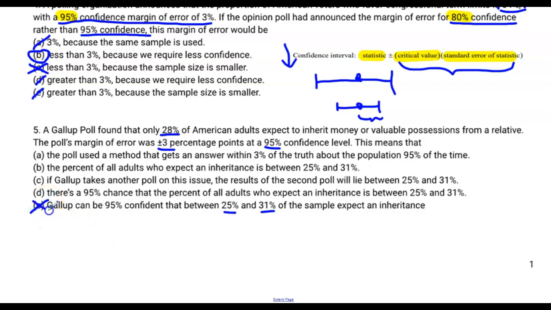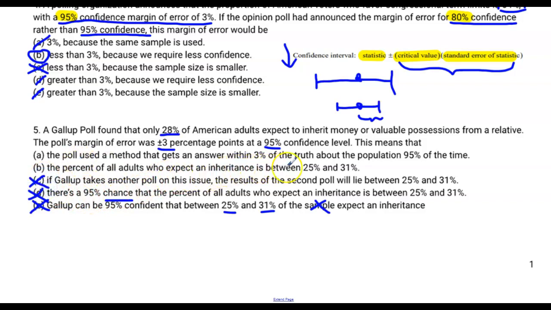However, it's not correct. Can you see why? Sample. We're not making any judgments on the sample for a confidence interval. Remember, the confidence interval's job is to identify where the population parameter is, not anything about the sample. 95% chance, we can eliminate that because we're not talking about 95% chances. Chance is sort of like a probability term. If Gallup takes another poll on this issue, that's another sample statistic. That's another sample proportion, so we don't care about that.